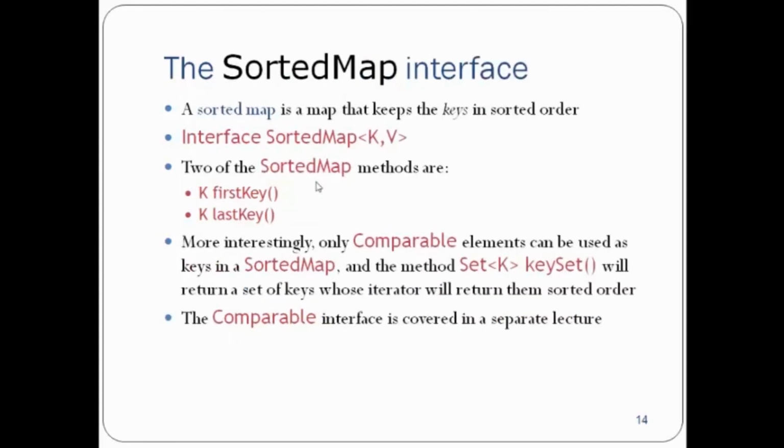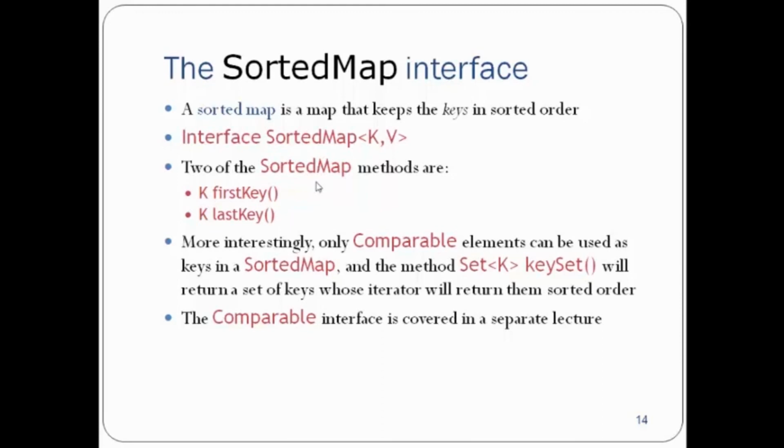Then we have SortedMap. As in the case of sorted set, the order is important. Similarly, in a sorted map the order is important. A sorted map keeps the keys in sorted order, so everything is maintained in sorted order. Whenever you insert, it automatically sorts your map.